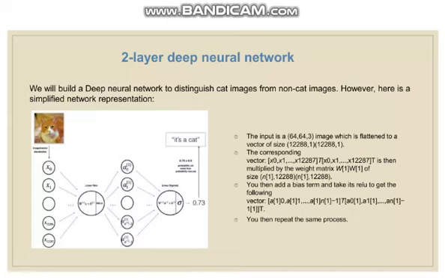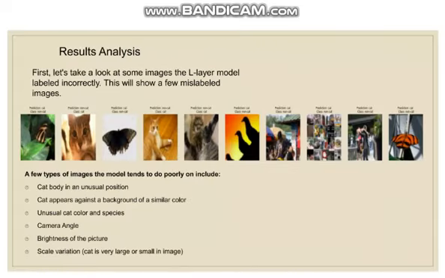L-layer deep neural network. We will build a deep neural network to distinguish cat images from non-cat images. However, here is a specified network representation. First, let's take a look at some images. The L-layer model labeled incorrectly. This will show a few mislabeled images. A few types of images the model tends to do poorly on include: cat body in an unusual position, cat appearance against a similar background, camera angle, brightness of the picture, and scale variation.